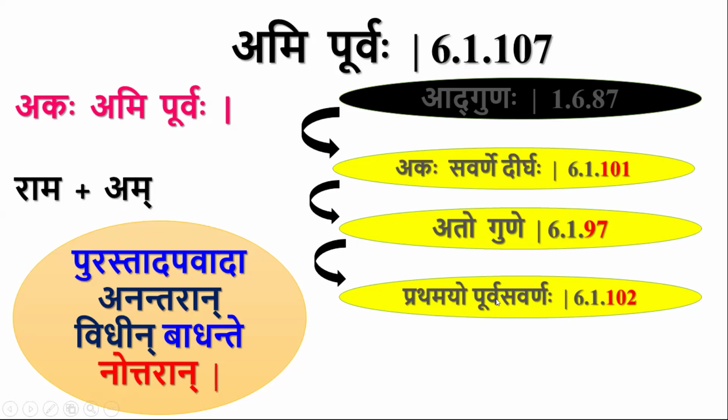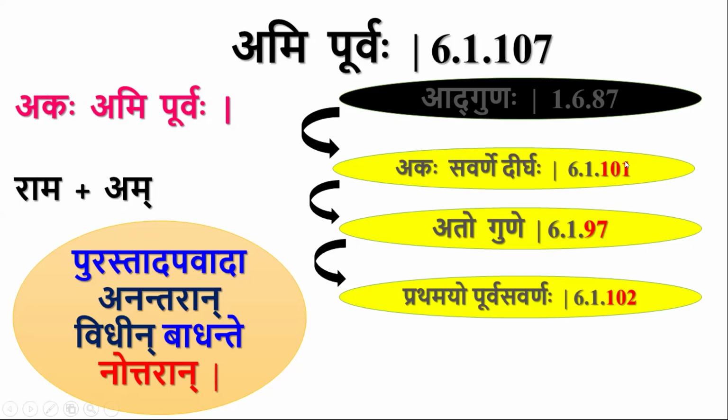So the answer is Purastad Apavadaha: the apavada which is present before blocks anantaran, the utsarga which is present next to it. Nottaran, na uttaran: it cannot block the utsarga which is present after the first utsarga.